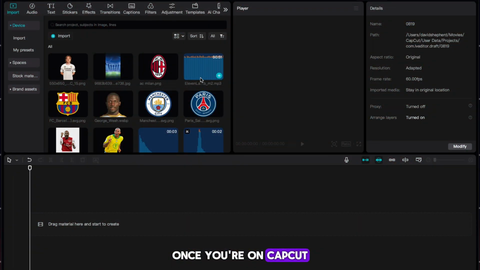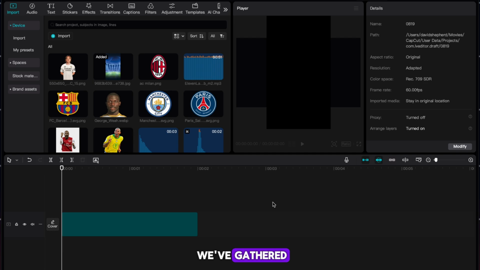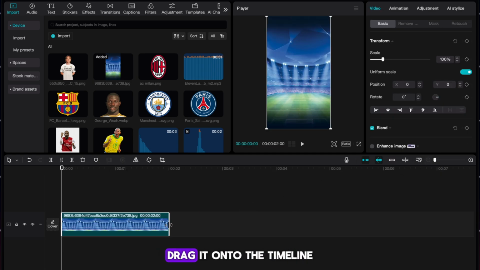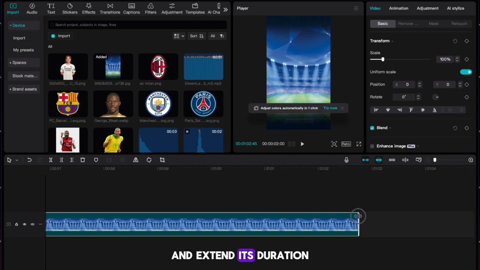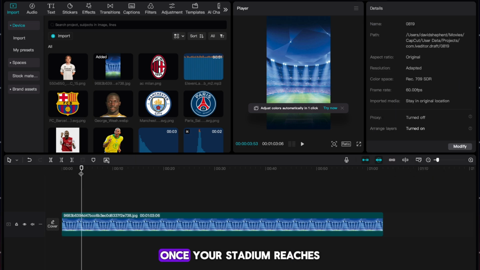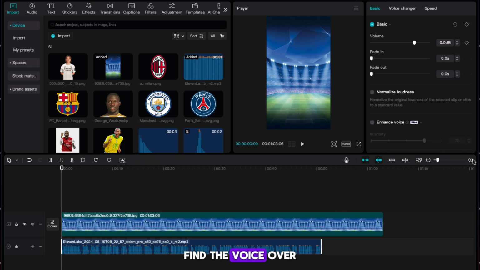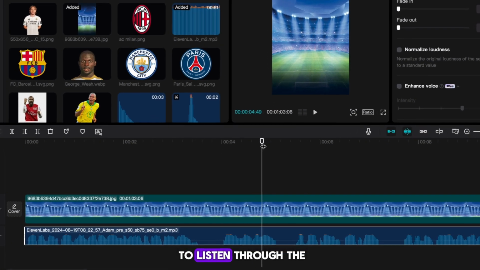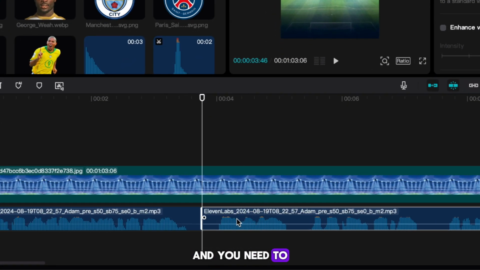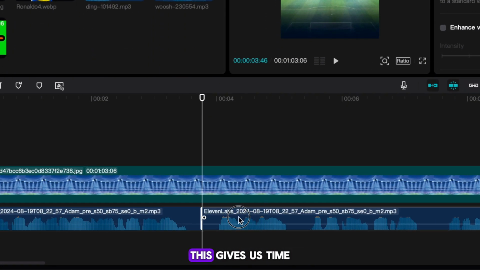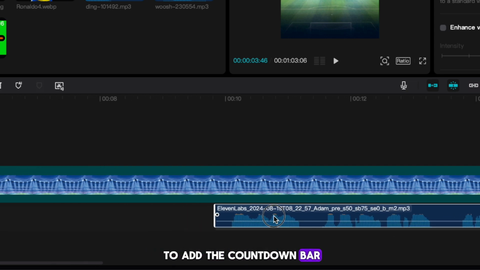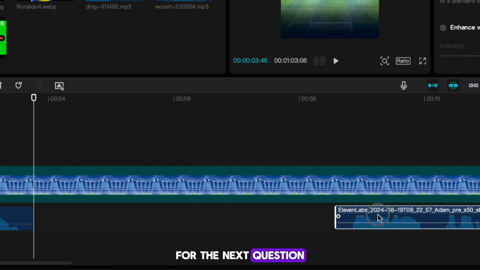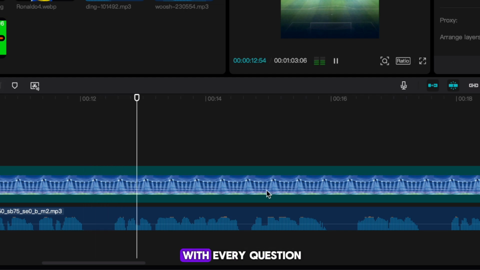Once you're on CapCut, start by importing everything we've gathered. Now find the stadium image, drag it onto the timeline, and extend its duration to 1 minute long. Once your stadium reaches 1 minute, find the voiceover and drag it into the timeline below the image. You want to start to listen through the voiceover, and you need to split it when the answer gets revealed. This gives us time to add the countdown bar. Now repeat this process for the next question in our voiceover, and then repeat it with every question.